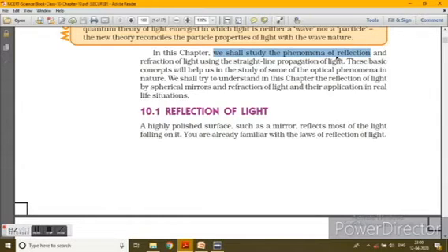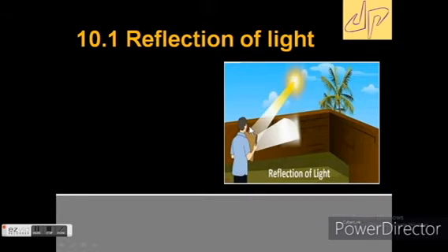Now in this chapter we will study the phenomenon of reflection. Let's see concept 10.1, reflection of light. We just learned what reflection is. Let's see the picture here. This man is holding a mirror towards the Sun. The mirror is reflecting light.